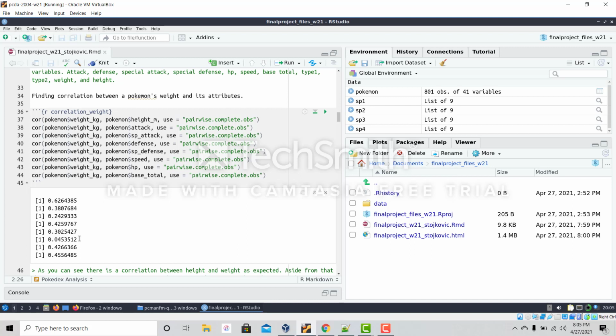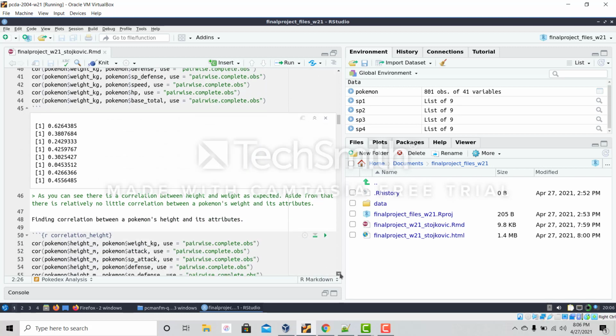So for instance, a very heavy-set Pokemon could be very fast, or a very skinny Pokemon could be very slow, and a skinny Pokemon could also be very fast, and a more heavy-set Pokemon could also be very slow. Aside from this, the second highest correlation was between weight and base total, which was still pretty low.